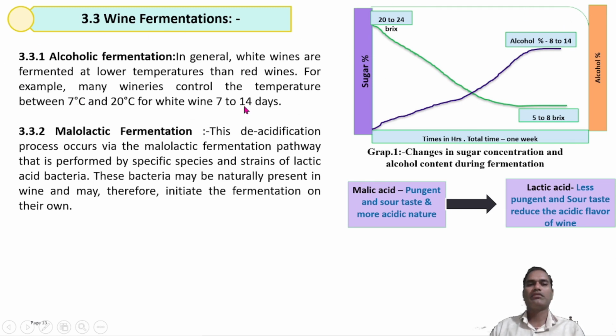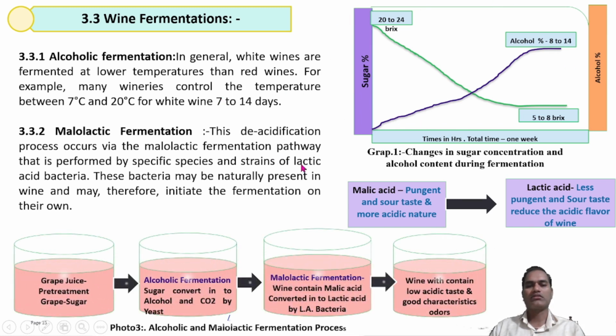The alcoholic fermentation requires at least 1 to 2 weeks under controlled conditions. After the completion of the alcoholic fermentation, the second, malolactic fermentation, is carried out in the same fermentation tank or maybe in a separate fermentation tank.